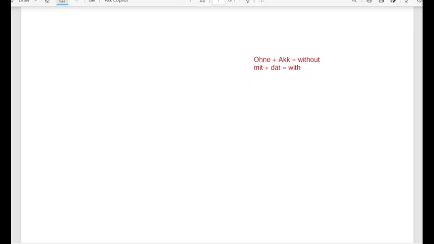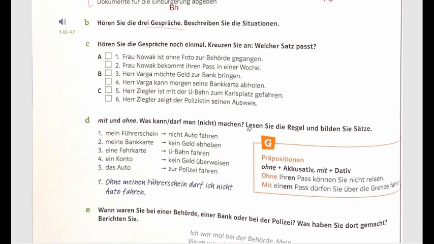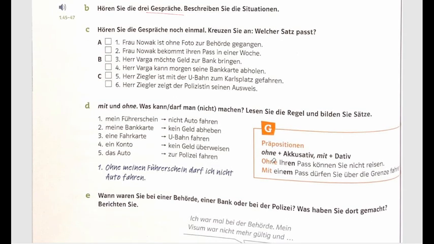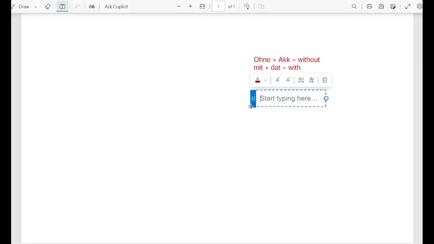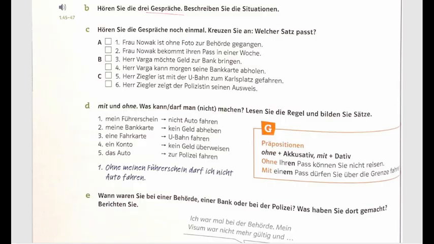Here are a few examples. Ohne Ihren Pass können Sie nicht reisen. Without a passport, you cannot travel. The second example is: Mit einem Pass dürfen Sie über die Grenze fahren.